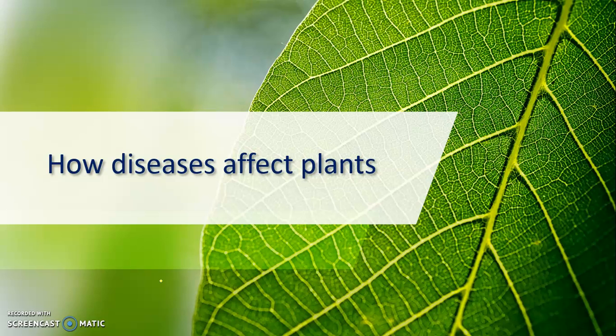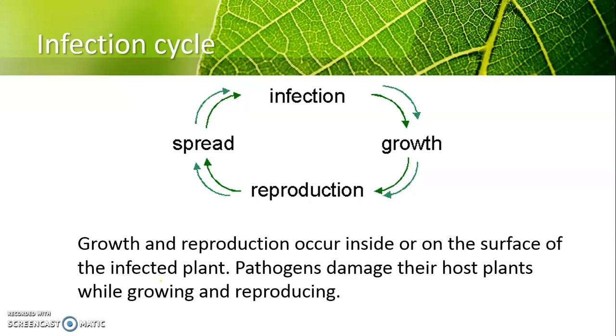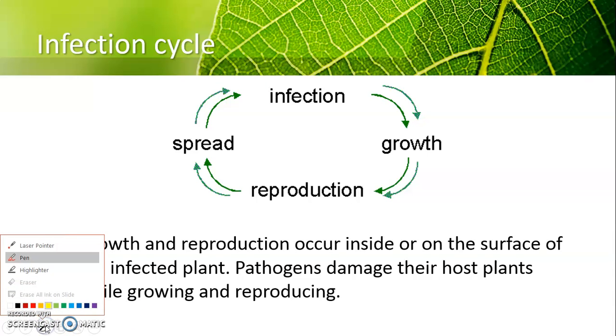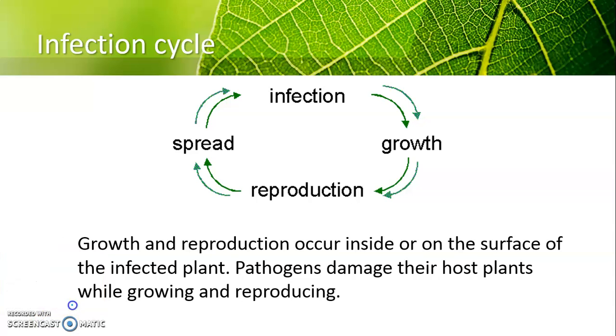How do diseases affect plants? So now we know disease on plants will happen, as long as all the conditions are met, and as long as there are plants and there are pathogens, they will meet each other and plant disease will happen. So now let's see how diseases affect plants. Okay, nak tukar color lain. Let's use blue. Okay, so this is the infection cycle.